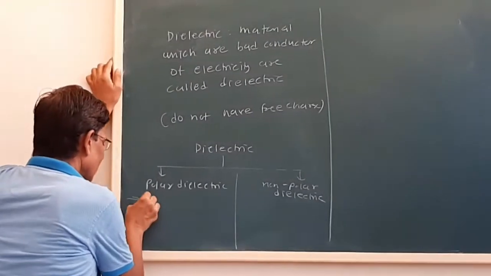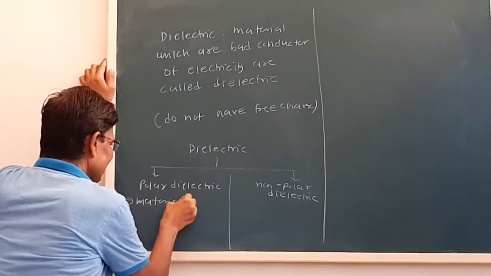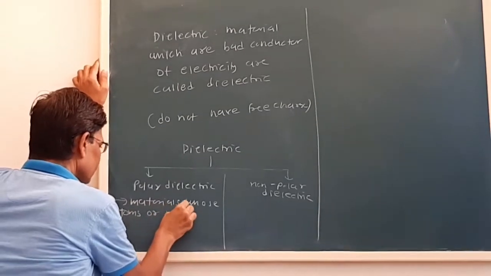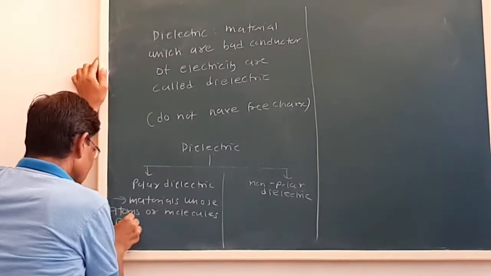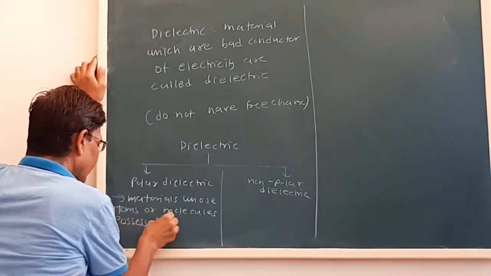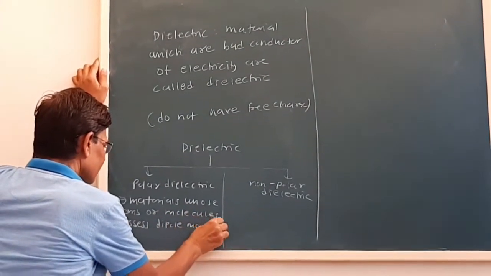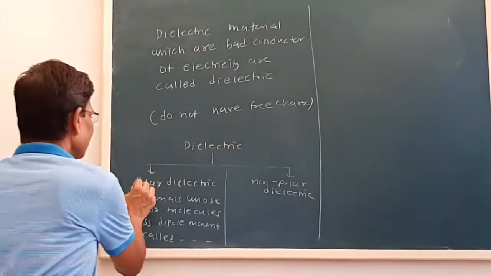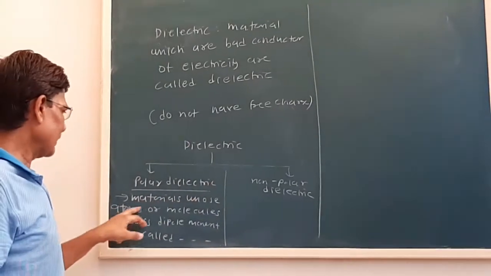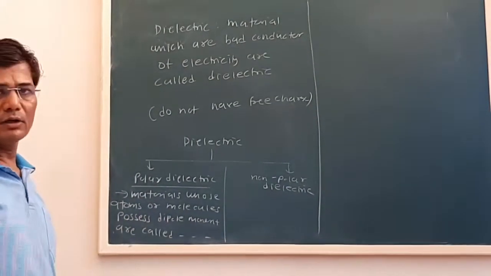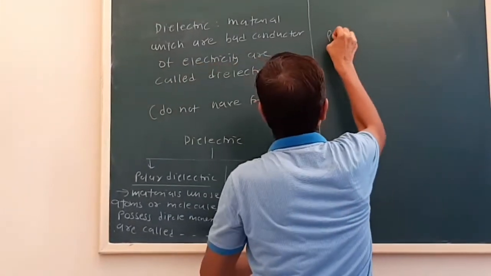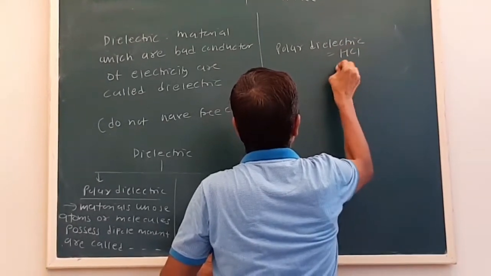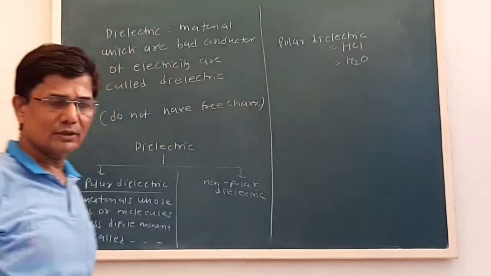Now see, polar dielectric, in chemistry also you study about polar molecules. So here, materials whose atoms or molecules possess dipole moment are called polar dielectric. Okay, materials whose atoms or molecules possess dipole moment are called polar dielectric. Examples are HCl, H2, that you also study in chemistry.